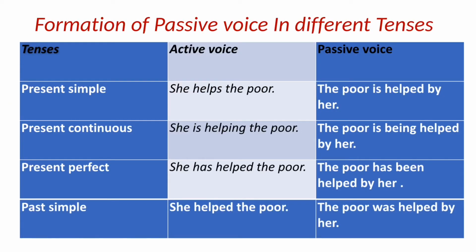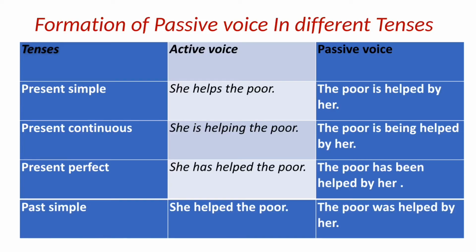Students, now we'll learn how to form a passive voice in different tenses. So tenses are given here. First one is present simple. She helps the poor. Its passive voice will be the poor is, past participle is helped, then by, then her. The poor is helped by her. She is changed into her.